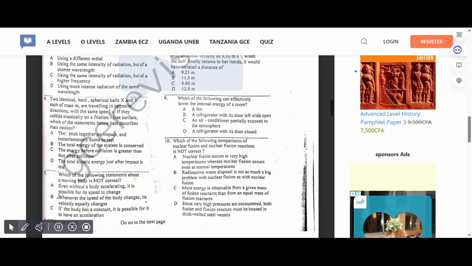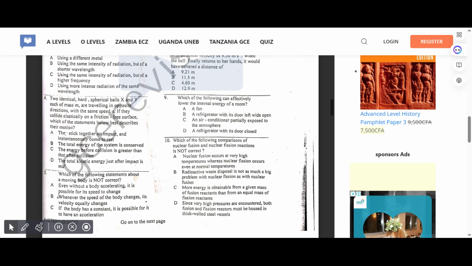Two identical hard spherical balls X and Y, each of mass m, are traveling in opposite directions with the same speed. If they collide elastically on a friction-free surface, which of the statements below best describes their motion? Correct answer for 4 is B. The total energy of the system is conserved.